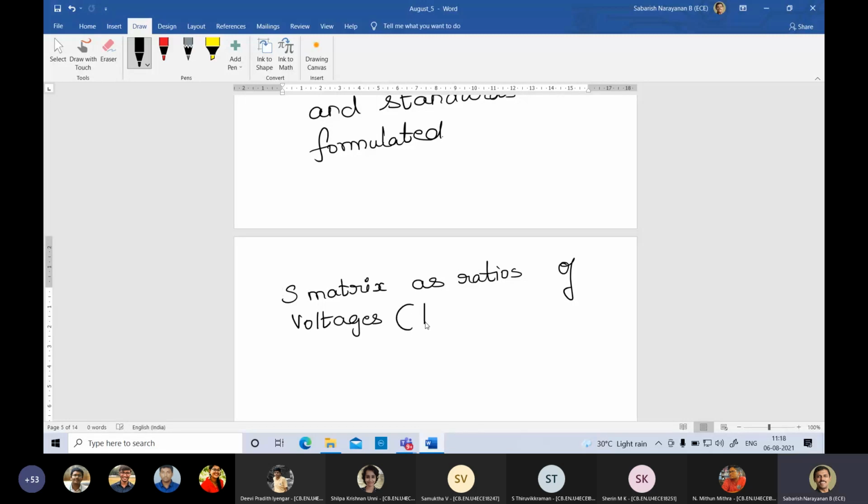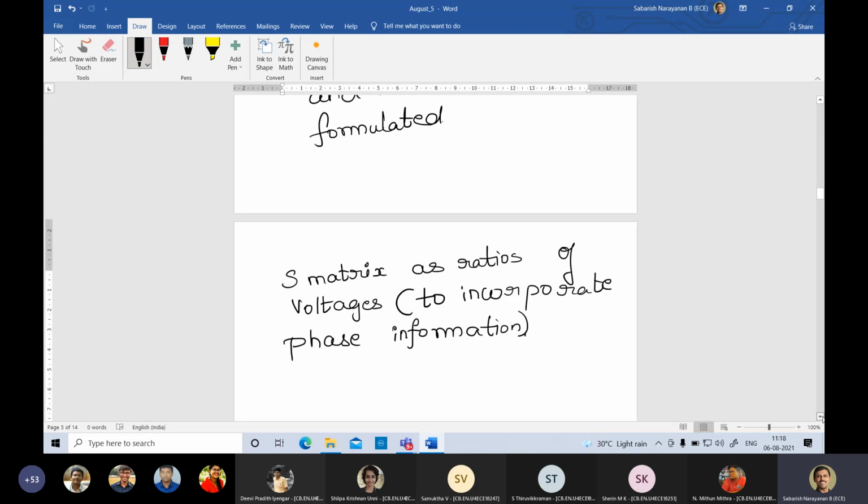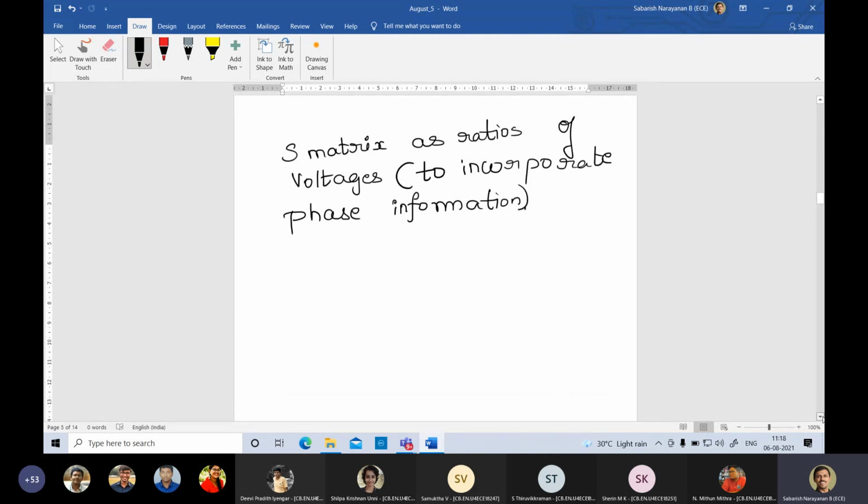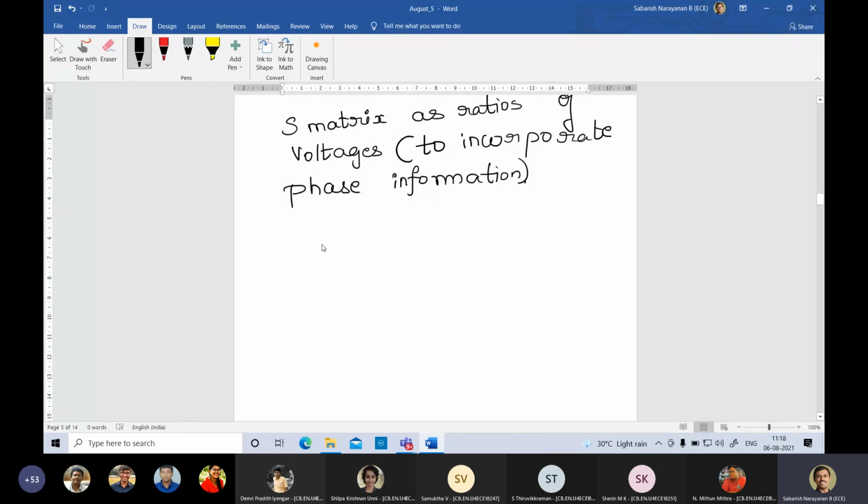Right, to incorporate phase information. That is the main thing. Phase. Is the story clear? Right. So what started with the simple waveguide device, they saw that it was useful at high frequency for other things also, but they can't talk in terms of power. They wanted the voltage measurements. So the VNA detector standard was created, and hence was born that S matrix formulation.